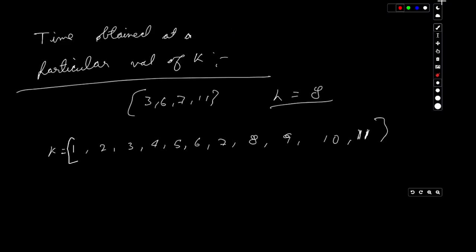Now we'll obviously have a low pointer, a high pointer, and a value of mid. Let's calculate it: 11 plus 1, which is 12, by 2, 6. So our mid value is over here. That's fine.